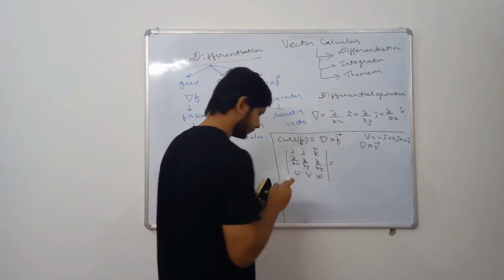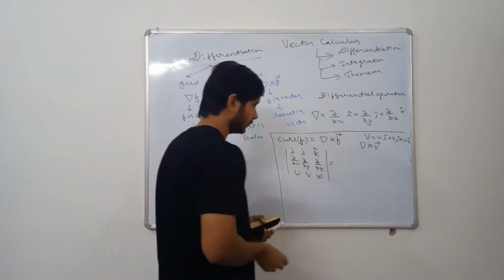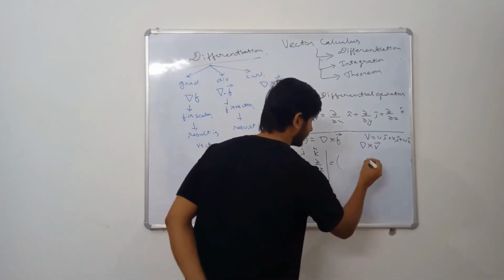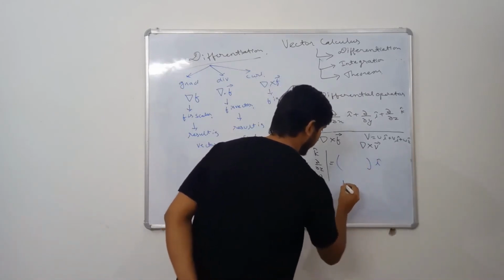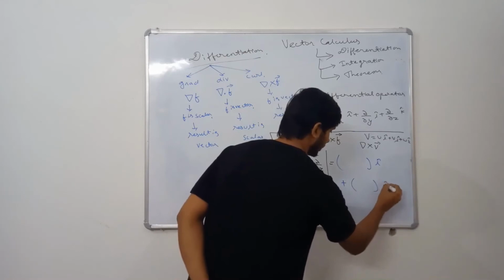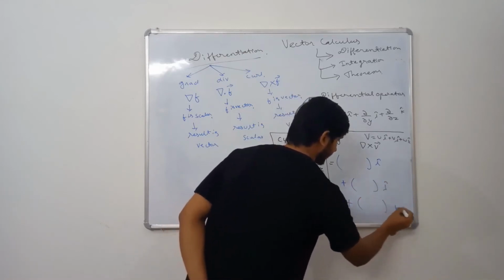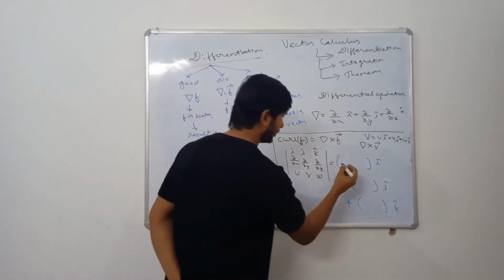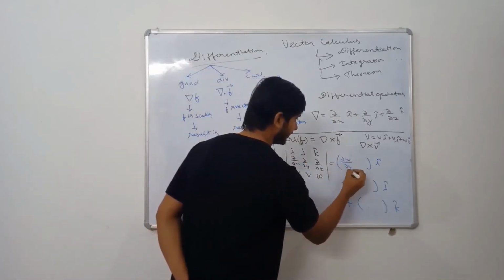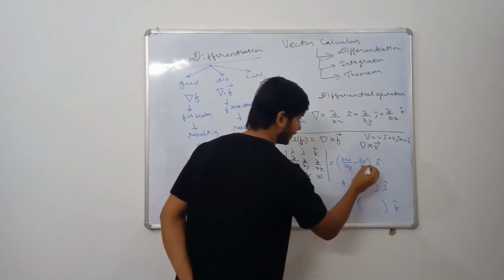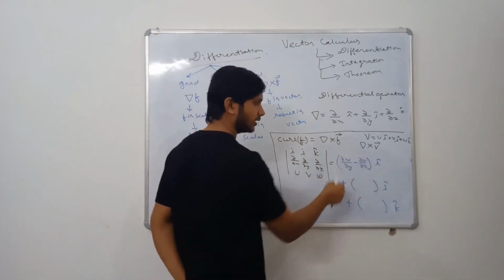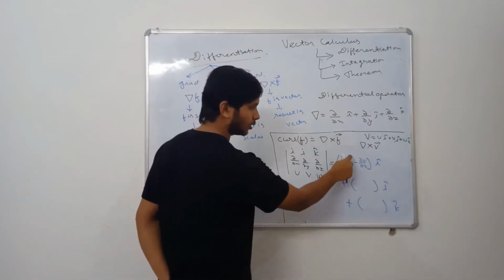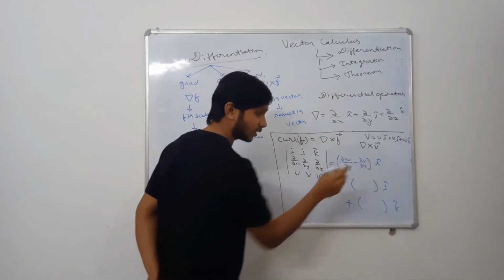So if I write the answer, it will be very well: for i cap, something i cap plus something j cap plus something k cap. Now I am writing the answer exactly. So for i cap, it will be del w by del y minus del v by del z. So you see, change in x direction is only for the components which are not in x direction. w is not in x, y is not in x, v is not in x, z is not in x.